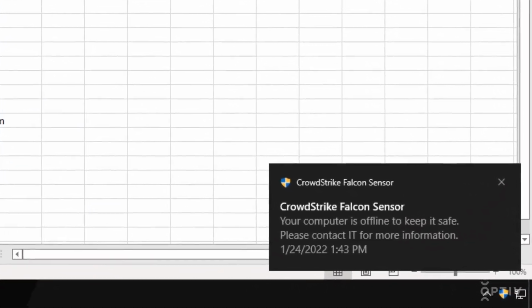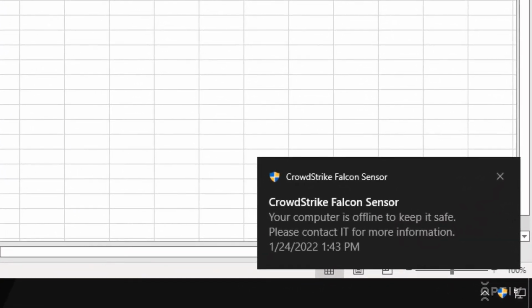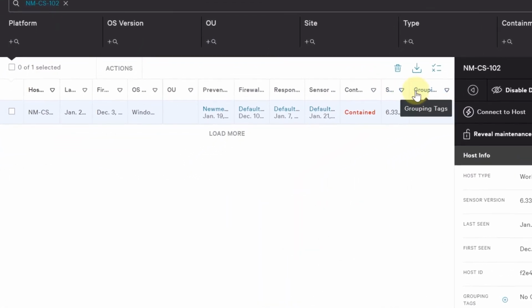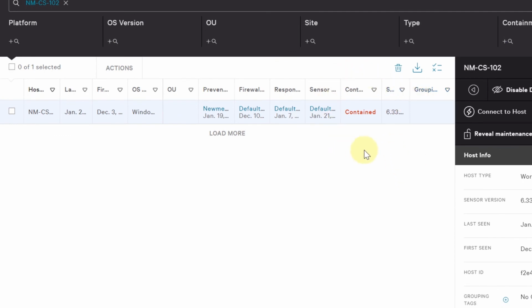The end user, Sam, is notified that his host has been isolated and that he needs to contact IT support. Confirmation of the host isolation can also be found in the EDR UI.